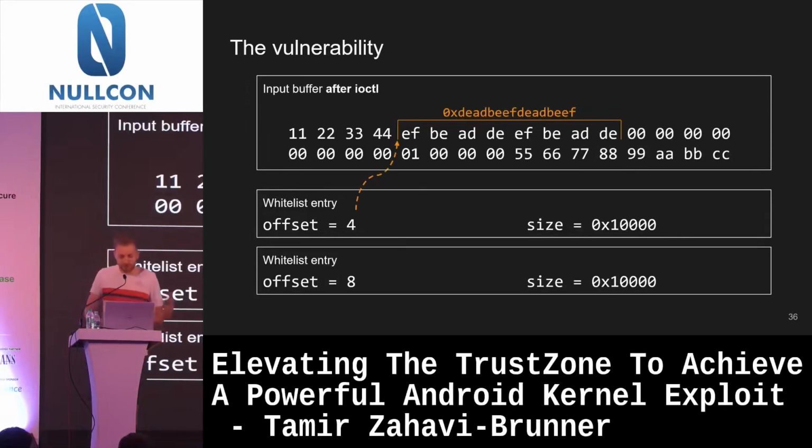And of course, this is just a random example, but let's say in our example that deadbeef was just the ion buffer that we as a user mode process should have had full permissions to read and write to, but that deadbeef is this super important kernel memory address. At this point, the trustlet will be accessible to that, and we could send commands to the trustlet in order to modify memory there.